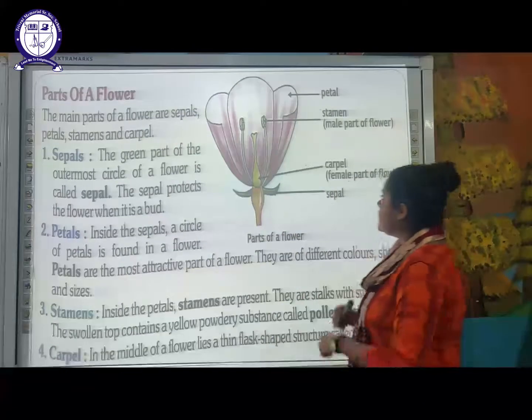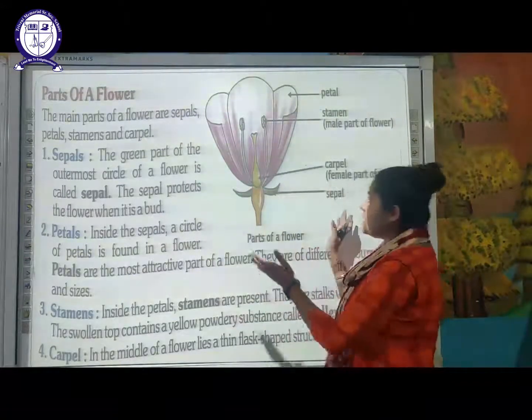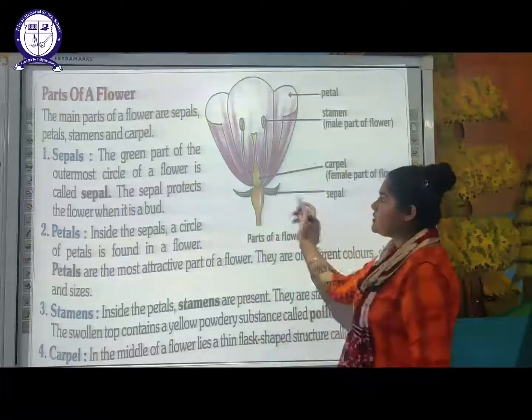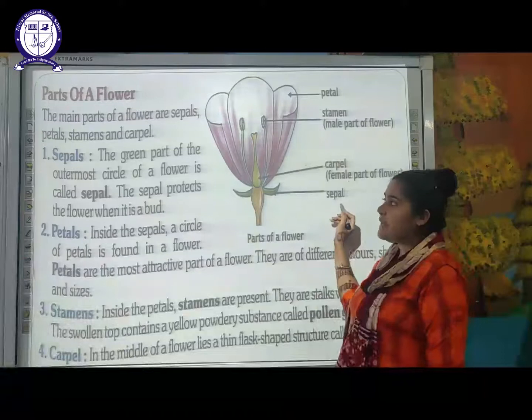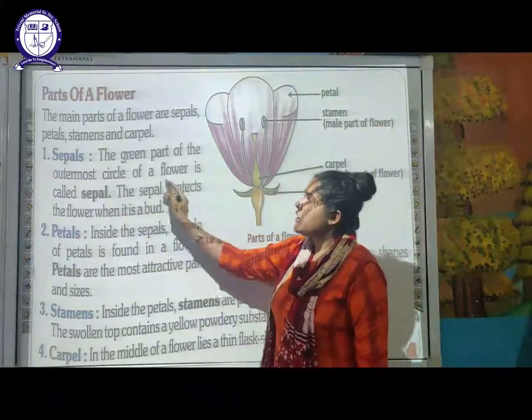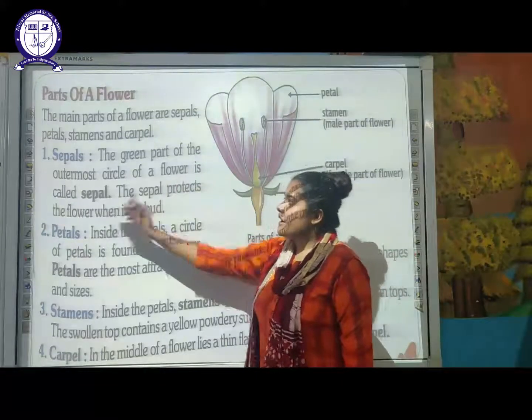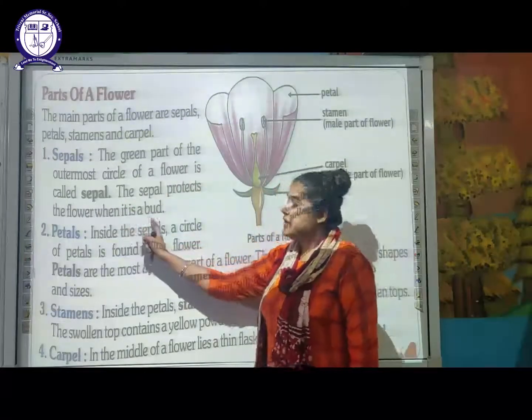So you can see here the first one is your sepal. We will go in from outside to inward direction. Starting from the outer covering, that is your sepal. So sepal, you can see here, is the green part of the outermost circle of a flower, and it is called a sepal. The sepal protects the flower when it is in a bud form.